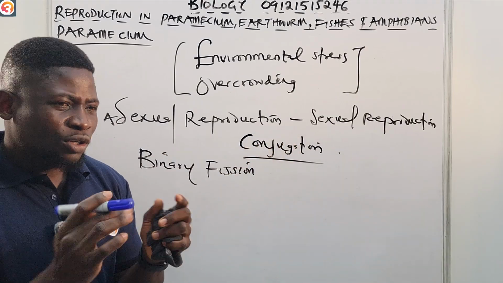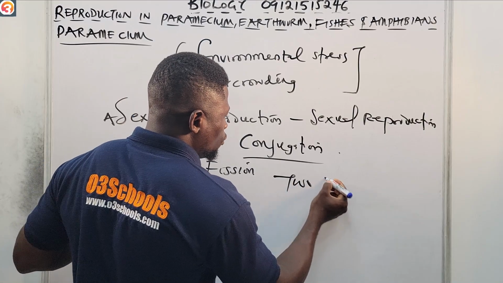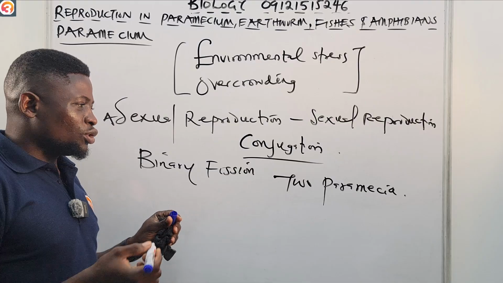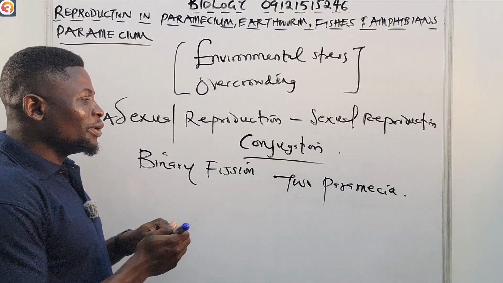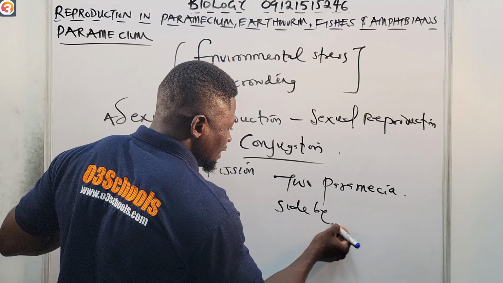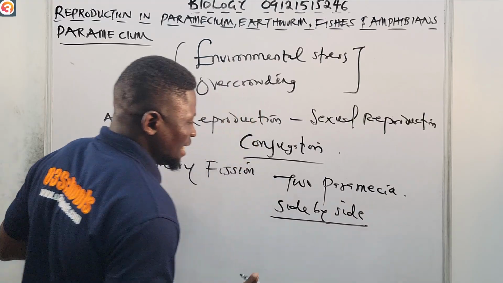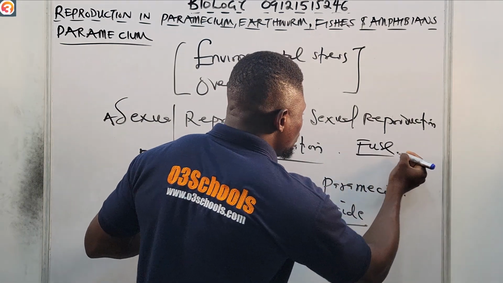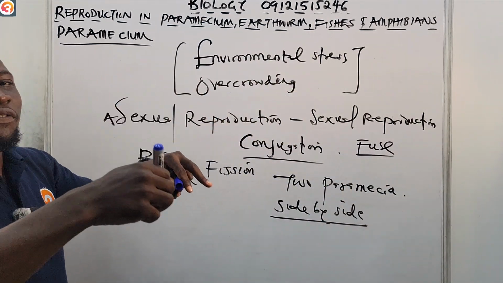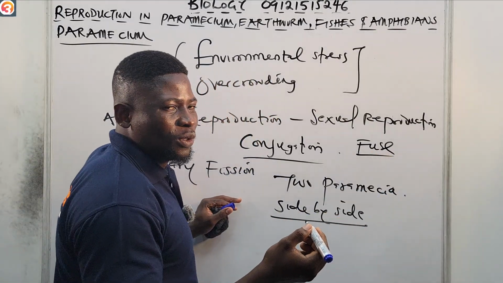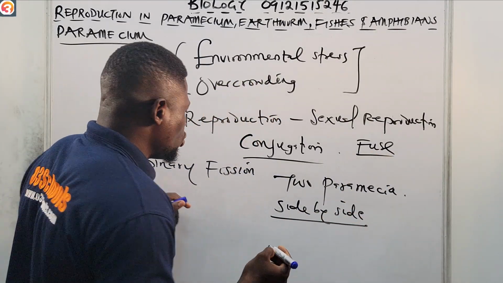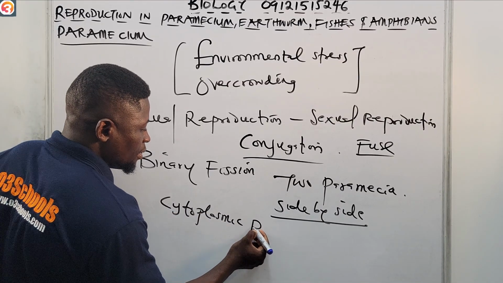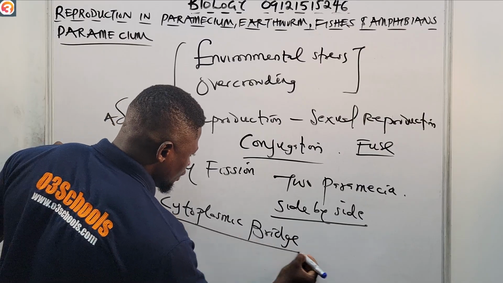And what happens? Two paramecia will come together. Only one paramecium cannot do it. Two paramecia will come together and lie side by side, and then they will fuse together. The point where they fuse is known as the cytoplasmic bridge. Please take note of that.